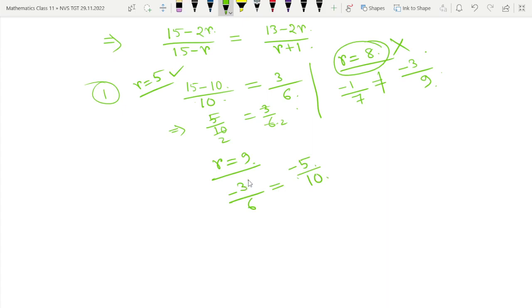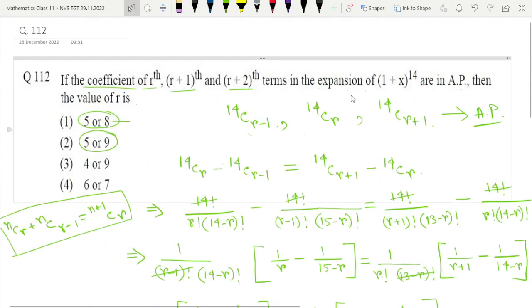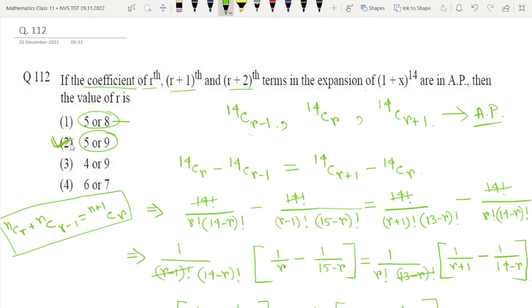So what we are getting, minus 1 by 2 is equal to minus 1 by 2. So r is equal to 9 is satisfying. The value of r is equal to 5 or 9, so option number 2 is the correct answer for this question.